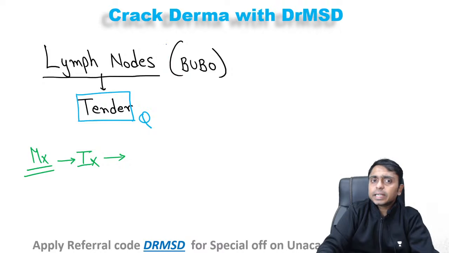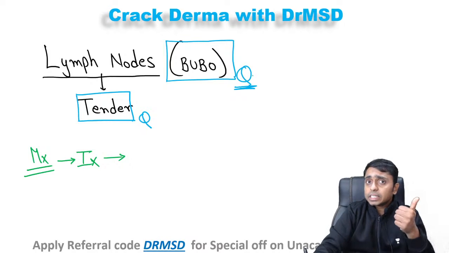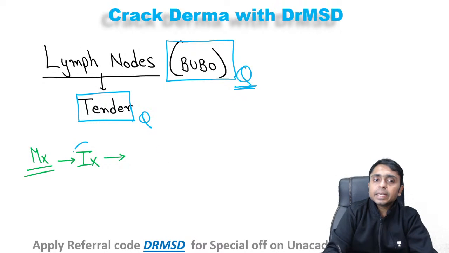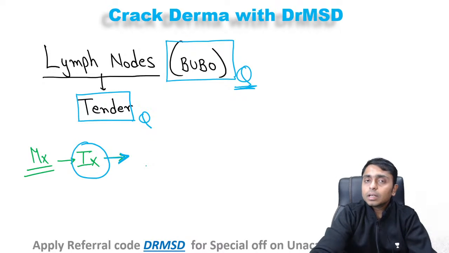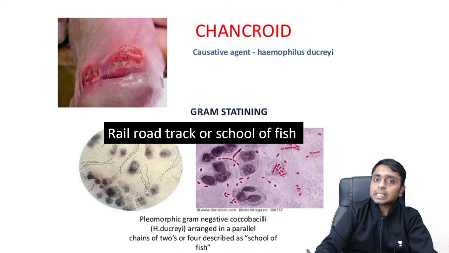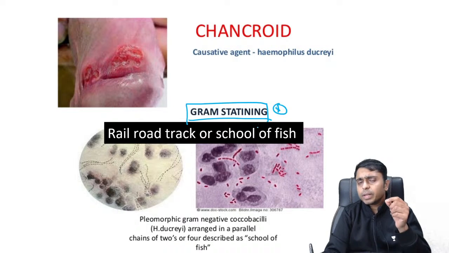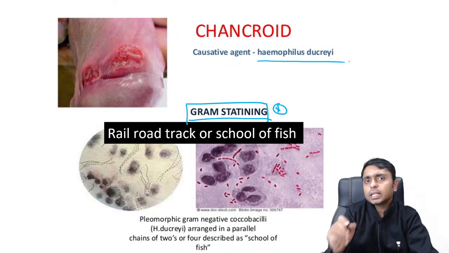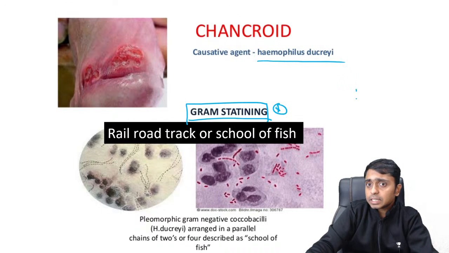In the lymph nodes there is one characteristic called bubo. Please remember, buboes are present in two conditions: one is chancroid and the other is LGV. LGV we will discuss in the next slide. What could the investigation be here? Yes, it is gram staining. There is a very peculiar appearance on the gram stain of Haemophilus ducreyi, and this was in fact a question asked in the FMGE.